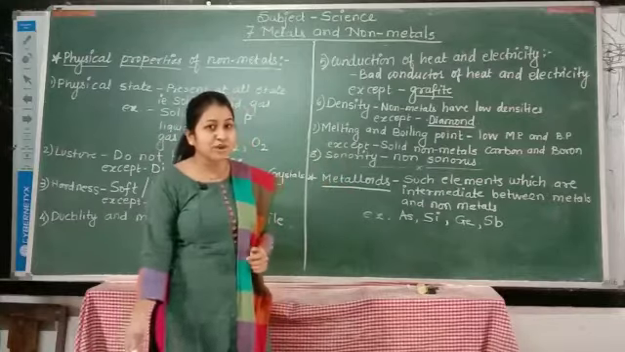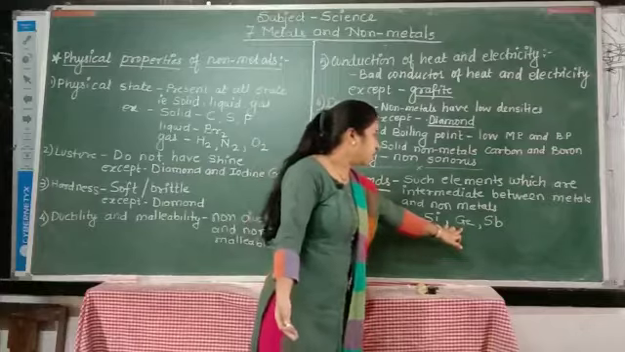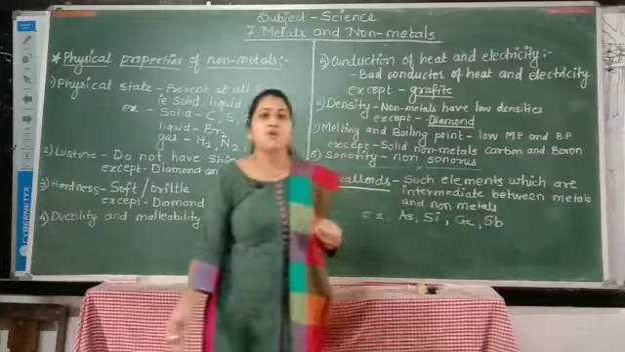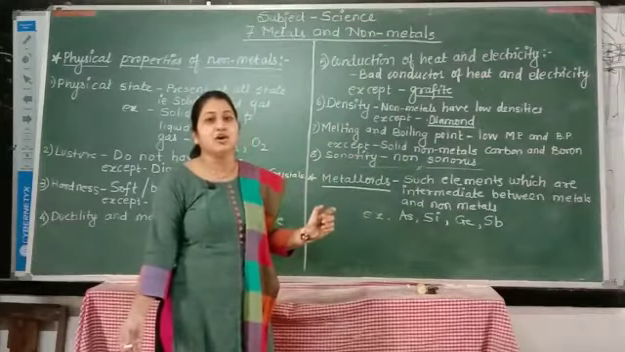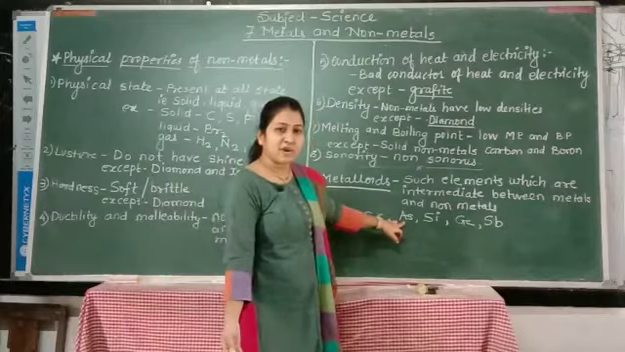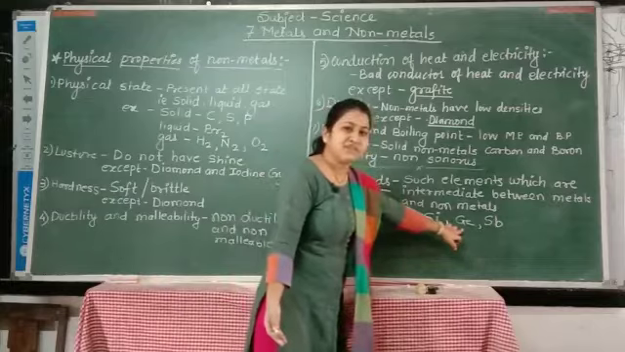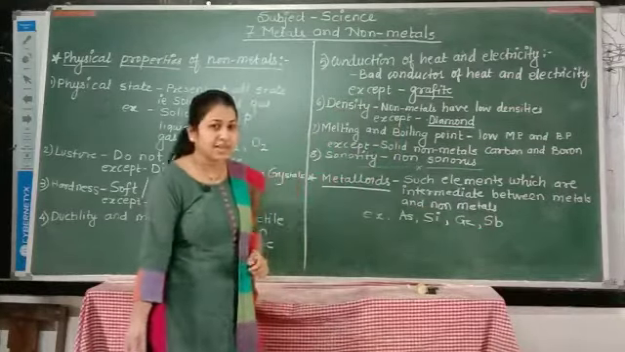What are the examples of metalloids? Arsenic, silicon, germanium, antimony. These four elements have properties of both metals and non-metals. So these are called metalloids. Here As stands for arsenic, Si stands for silicon, Ge stands for germanium, and Sb stands for antimony.